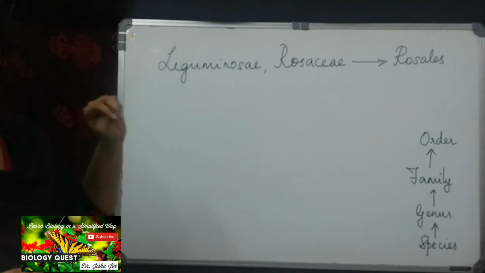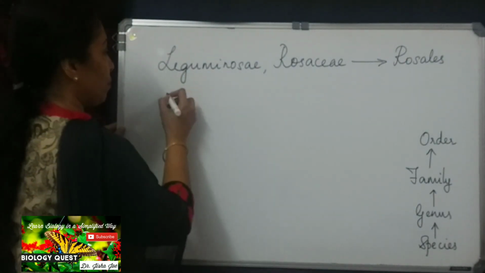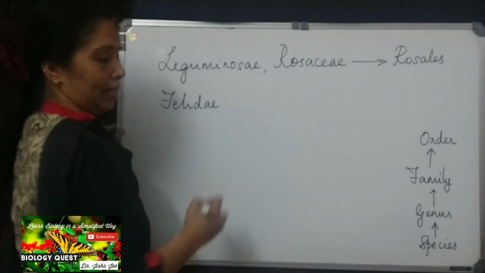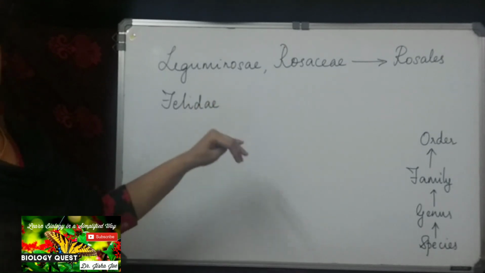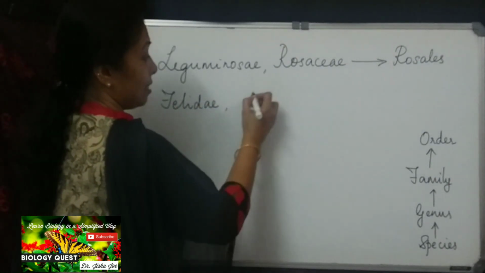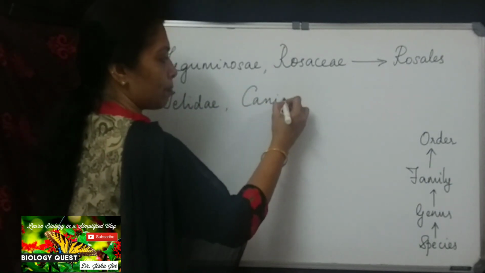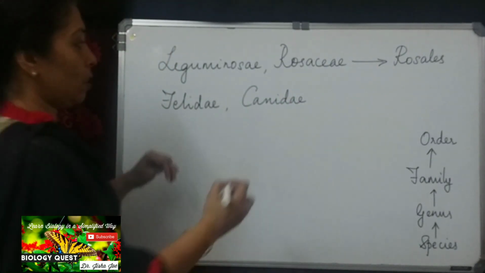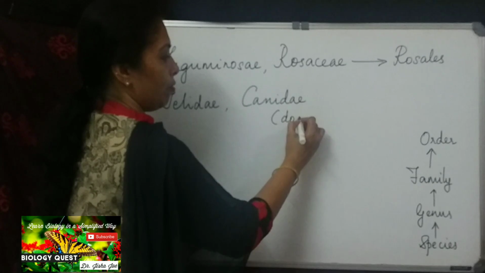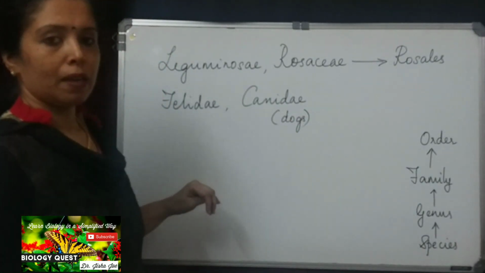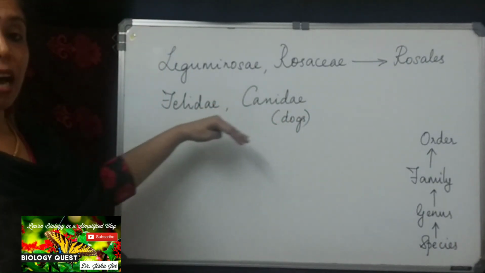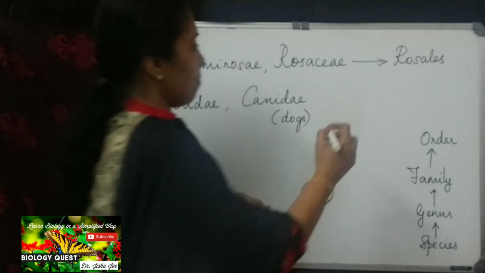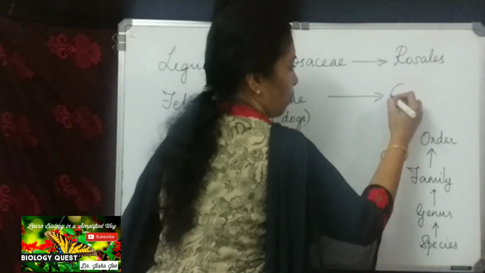Another example from the animal kingdom: we have already seen the Felidae, and another family is the Canidae. Canidae is the family to which dogs belong. So Felidae and Canidae are two different families which come under the same order, Carnivora.